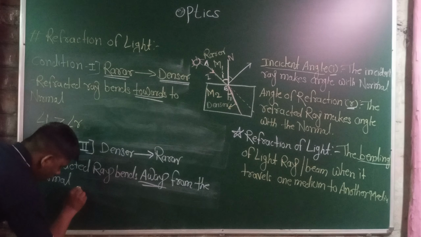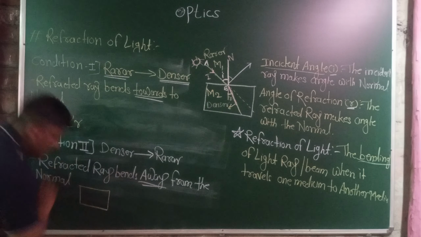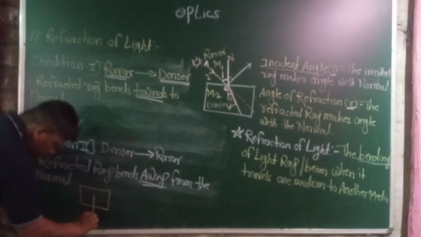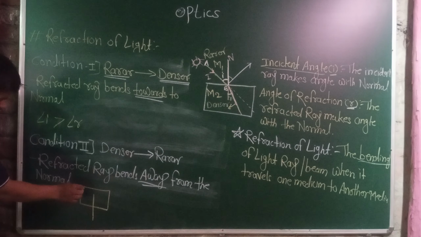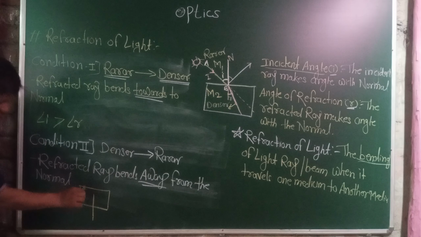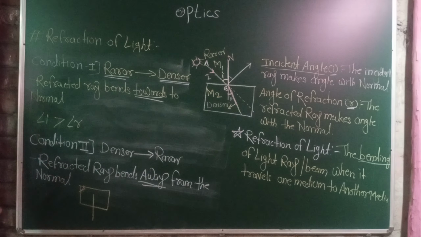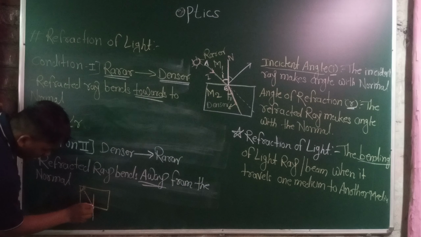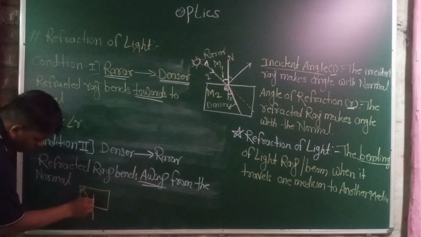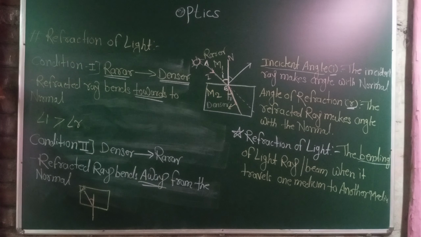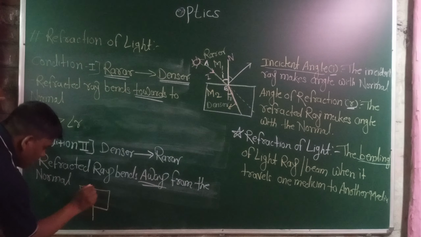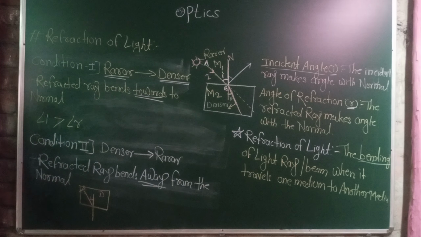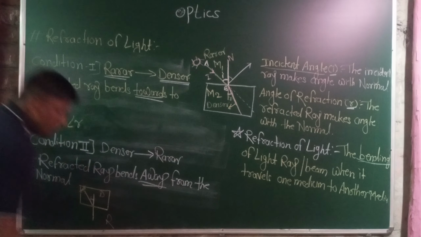Let's start drawing a diagram here. This is the denser medium, and below is the rarer medium, and this is the normal. At the corner is the source of light. The light travels from the source of light. This ray is the incident ray, and the incident ray makes a certain angle with the normal. This is known as the angle of incidence. The denser medium is shown as D, and below is the rarer medium, shown as R.